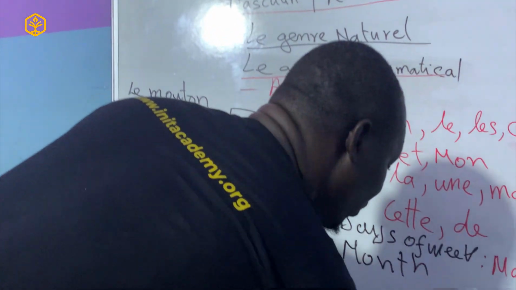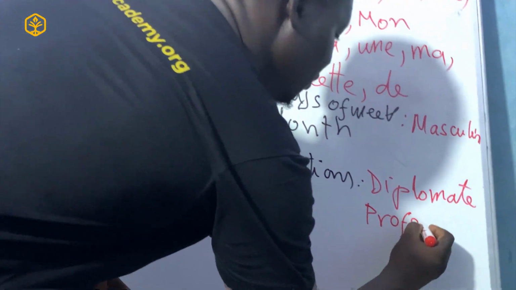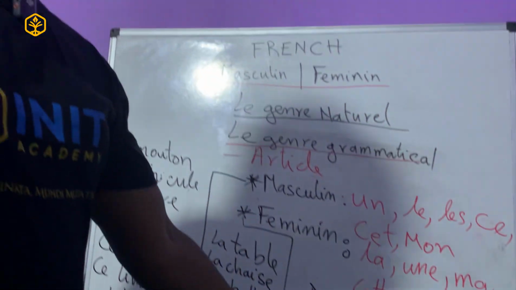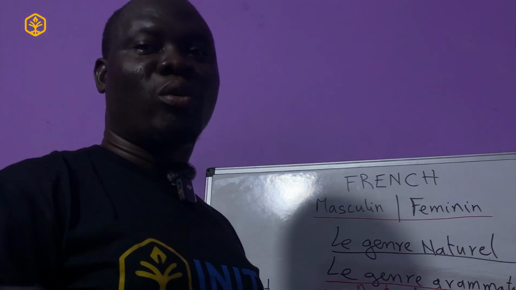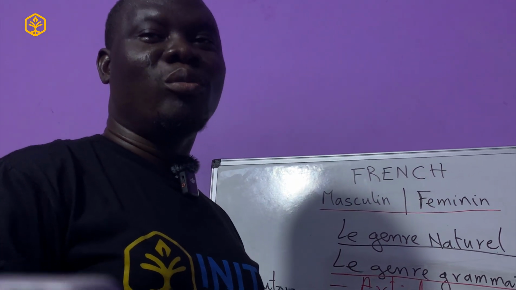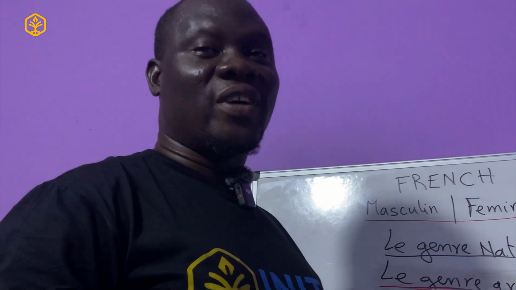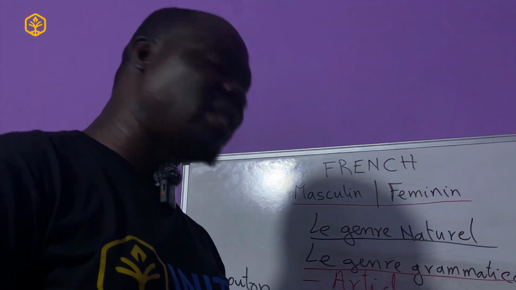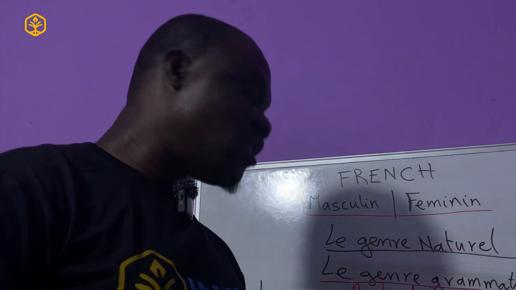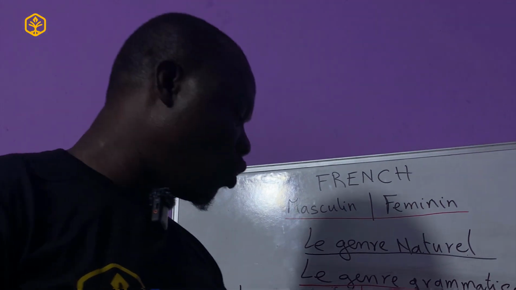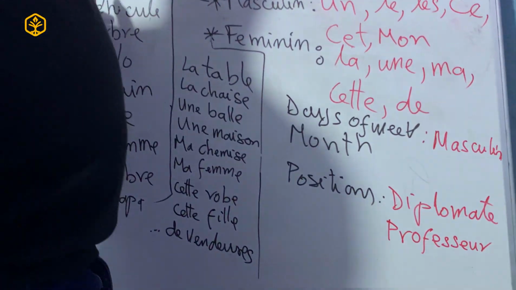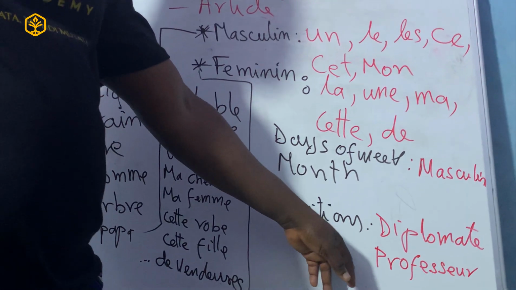The same thing, professeur. So there are challenges with this kind of words. Are you going to say une professeur or une professesse or une professeuse? So these are challenges, but the easiest way to deal with these words when it comes to titles and positions like this, just use the article in front. So le professeur, la professeure, and simple, okay? Bring the articles. Le professeur, la professeure.